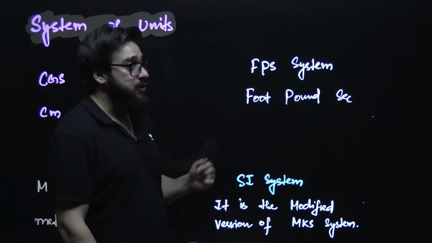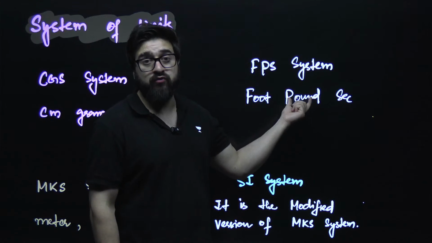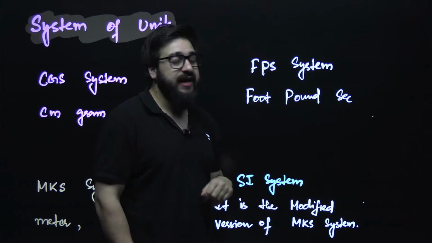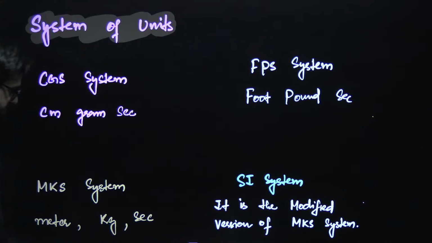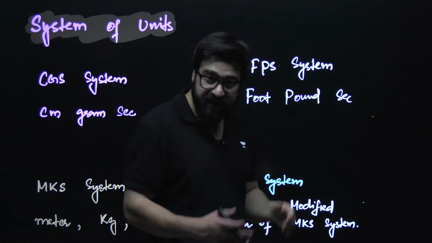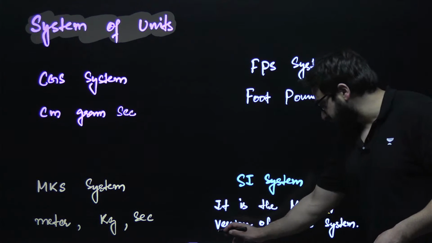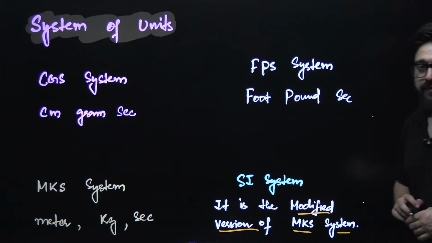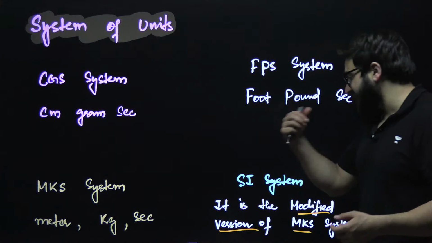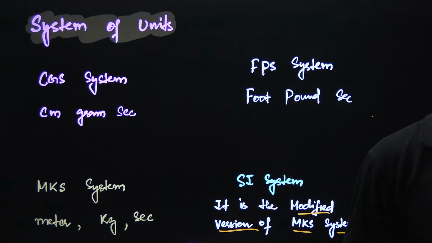FPS system, foot. Here we measure the length in foot, and we measure the mass in pound, 40 pounds, 60 pounds, 70 pounds, and we measure the time in, we say, sir, seconds. FPS. And MKS, we say MK is meter, kg, second. And then we have the SI system that we currently follow. SI system is basically the modified version of MKS system. So MKS system has been modified a bit, and we called this SI system. So these are the different systems of units that people were following previously.